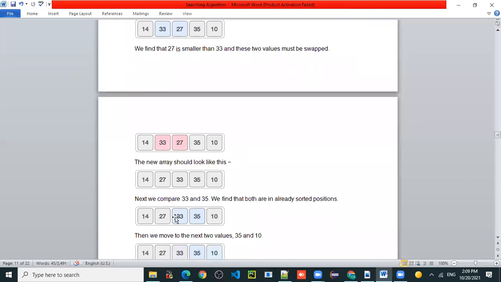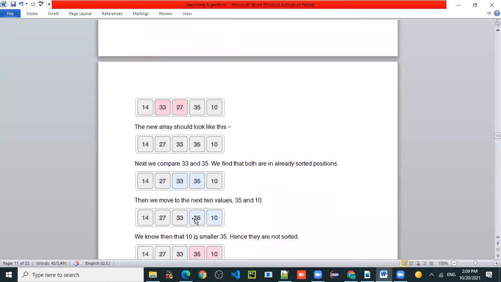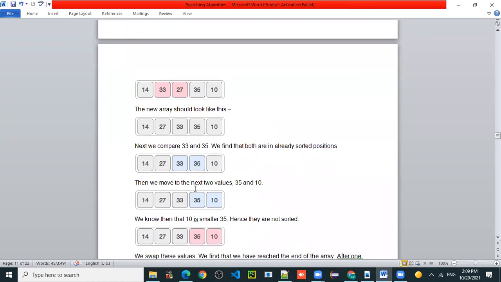Now next compare 33 with 35, the third location. Who is greater here, 35 or 33? 35 is greater. Is it necessary to apply swapping here? No, sir. Now come to the next.